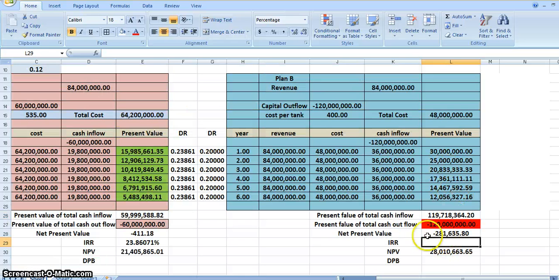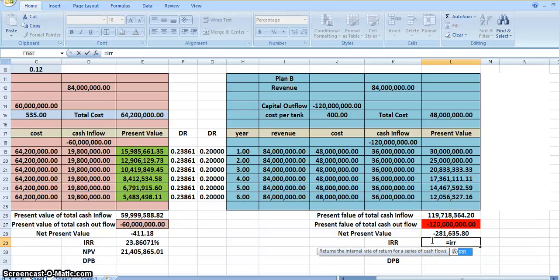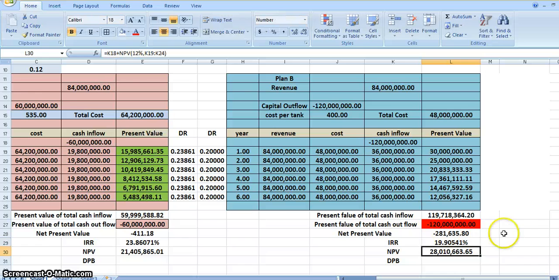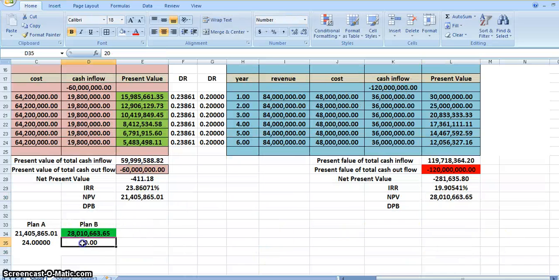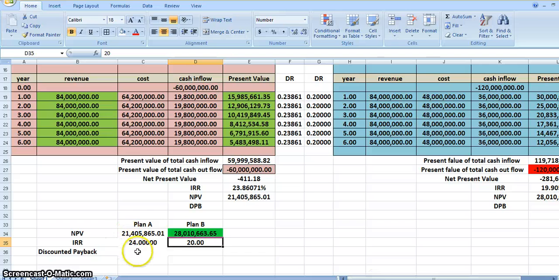The plan B here is equal to IRR. All the negative and all the cash flows, comma, any random interest rate, enter. It's 19.9, so we can say it's 20%. Okay, now the discounted payback, you can easily calculate. For plan A it is 4 and for plan B it is 5.